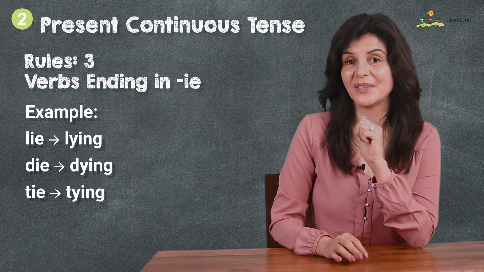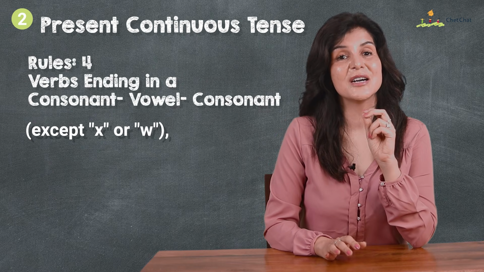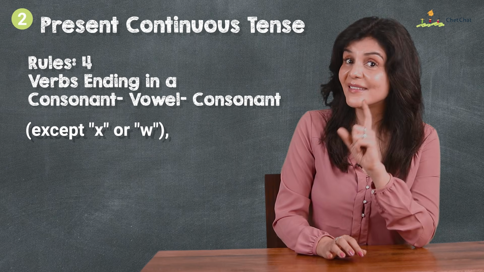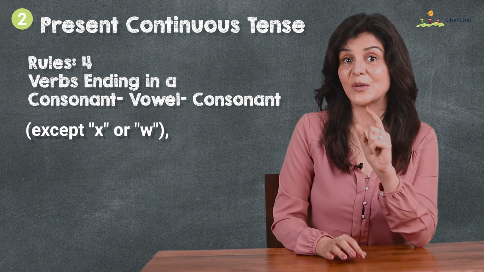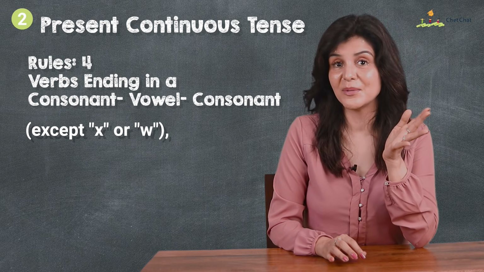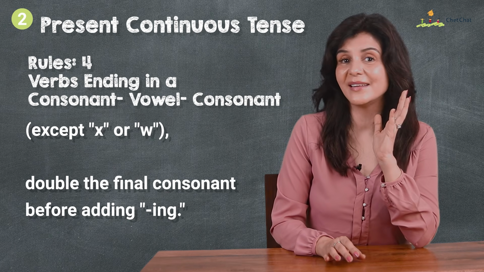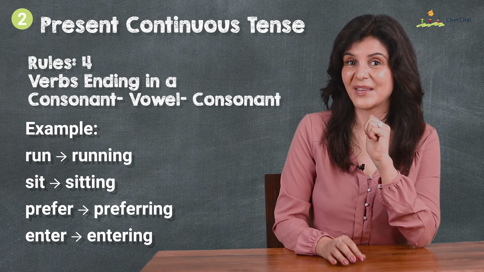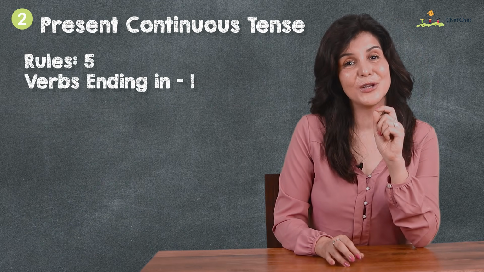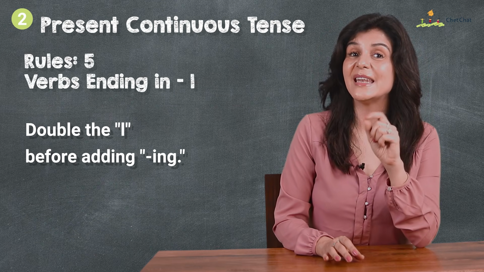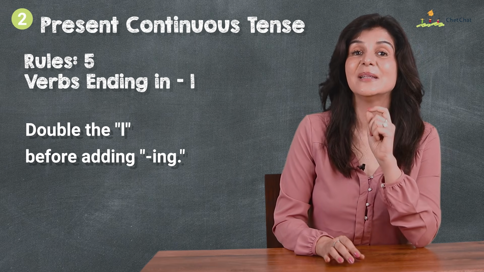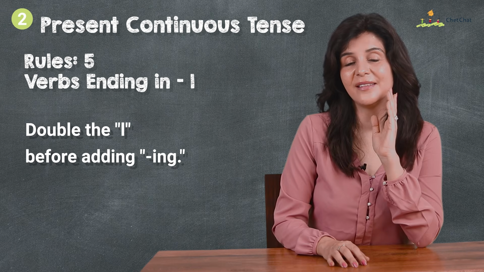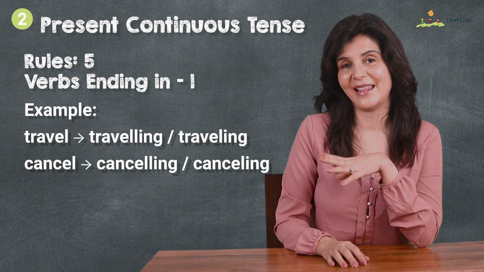For example, rule number 4: if a verb ends in a consonant, vowel, consonant, a single consonant except x or w with a single vowel before it, then double the final consonant before adding ing. For example. And rule number 5: in British English, for verbs ending in L, double the L before adding ing. But in American English, this remains a single L. Example.